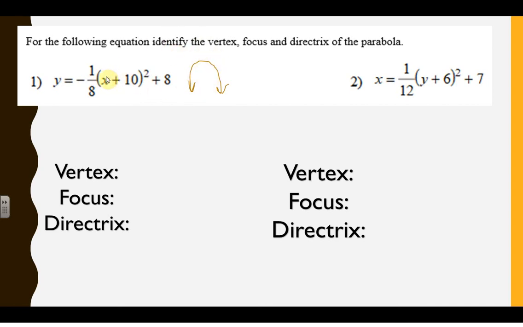Is it in vertex form? Yes, it is. Do we have the vertex? No, we do not. We need the vertex. Where do you get the vertex? From those 2 points. Remember, when it's in the parenthesis, it's opposite. When it's next to it, it's just the same. So our vertex would be negative 10, 8.